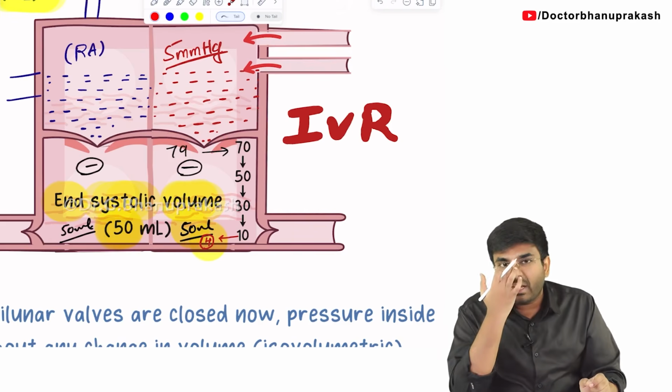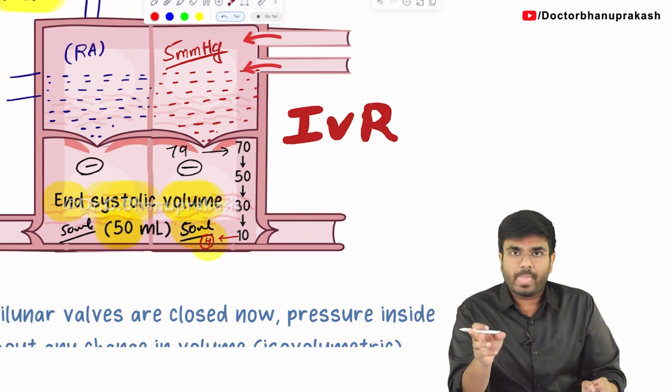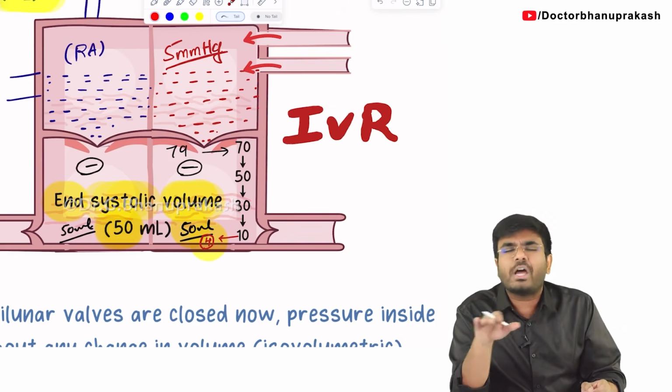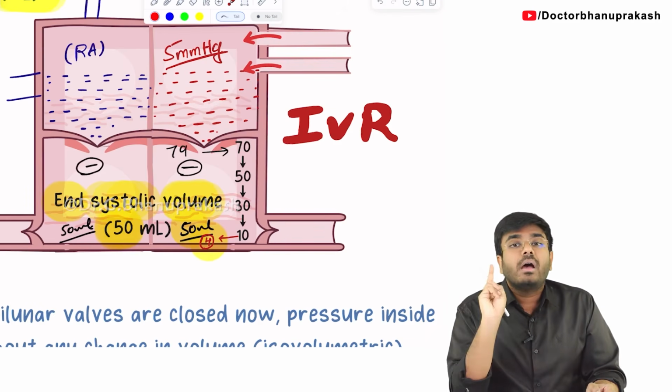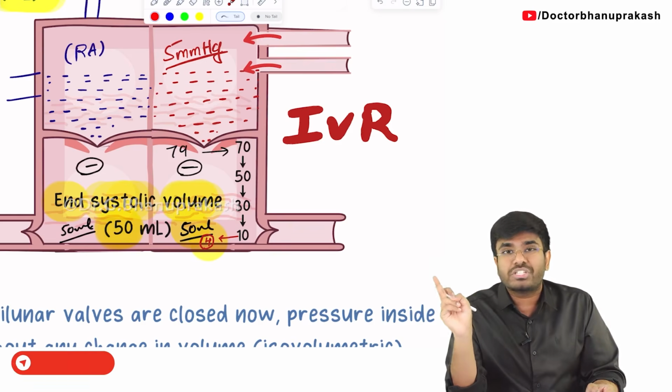So what is the end of isovolumetric relaxation? At the end, the mitral valve and tricuspid valve will open. Once they open, can you still call it isovolumetric relaxation? No, you can no longer call it isovolumetric relaxation, because during isovolumetric relaxation all 4 valves should be in a closed state.